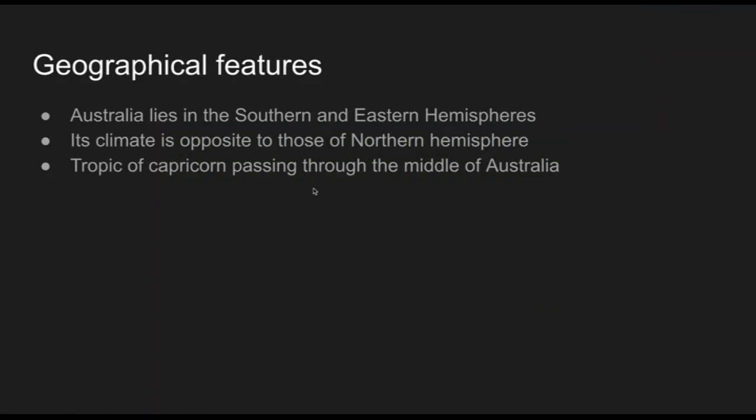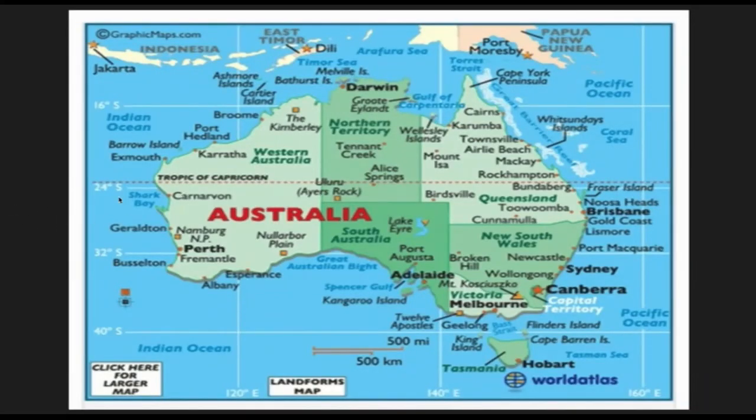And the geographical features: Australia lies in the southern and eastern hemisphere. The climate is opposite to that of the northern hemisphere. The Tropic of Capricorn passes through the middle of Australia.